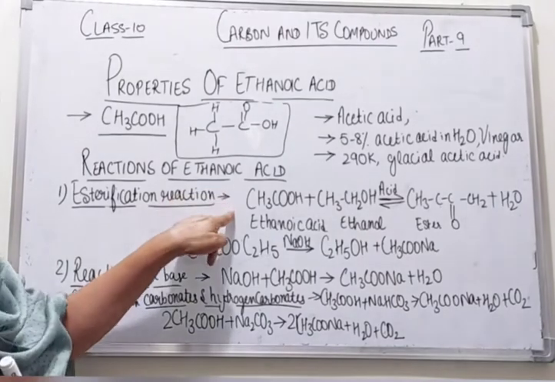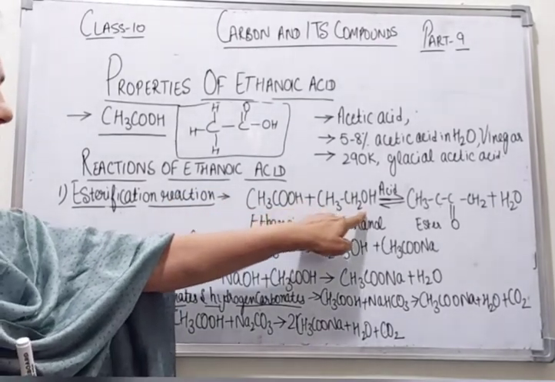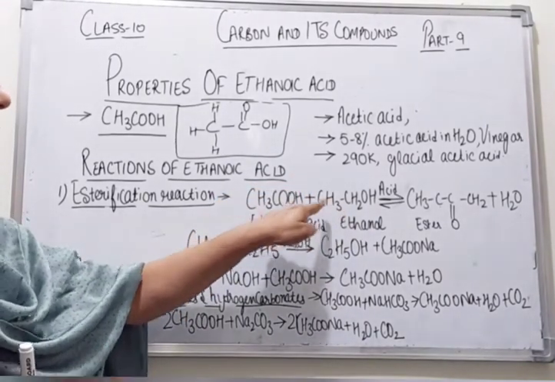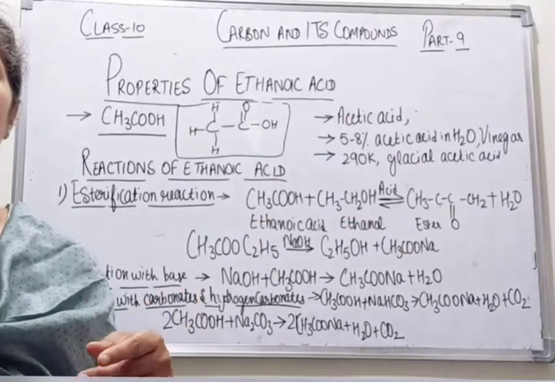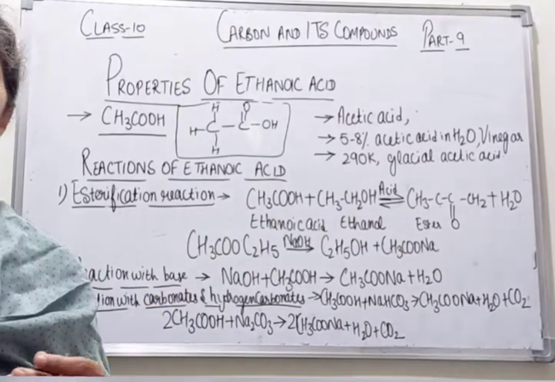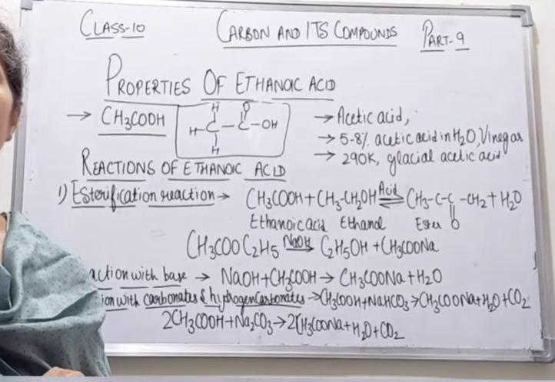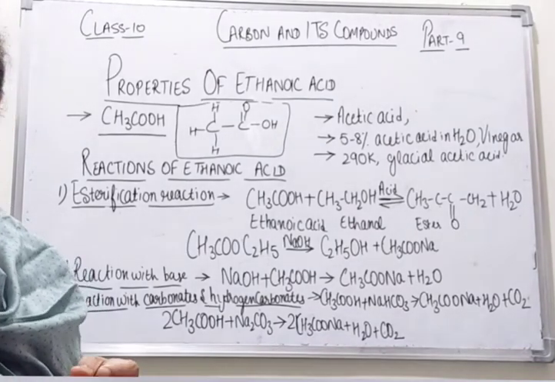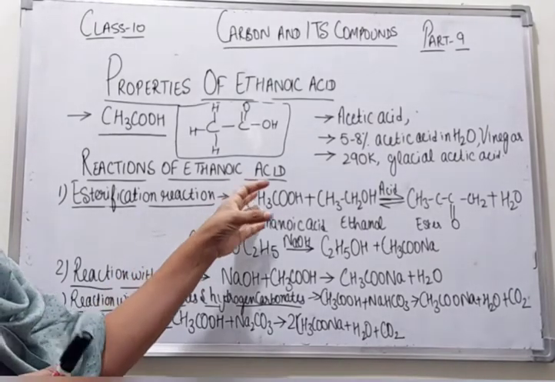In this reaction, ethanoic acid is reacting with ethanol. This is ethanoic acid and this is ethanol. They both react to form an ester. Now students, what is an ester? Ester is a sweet smelling substance. It is often used in perfumes and in many flavoring things to add flavor. So this is known as the ester.